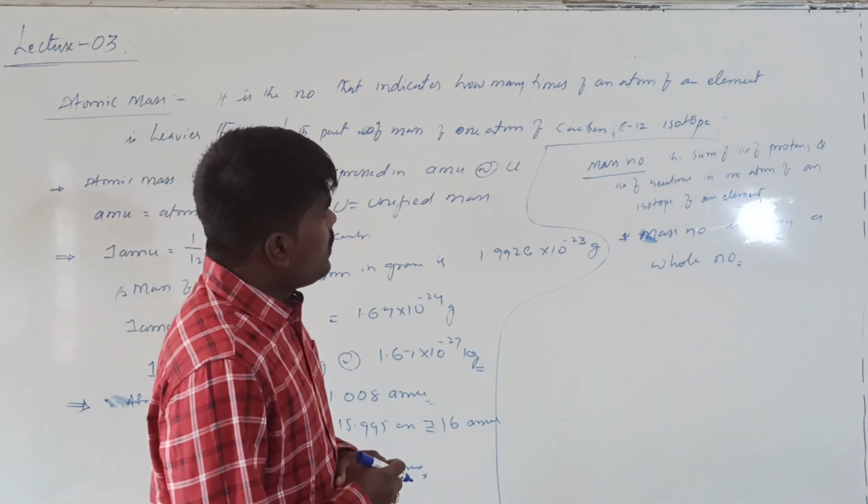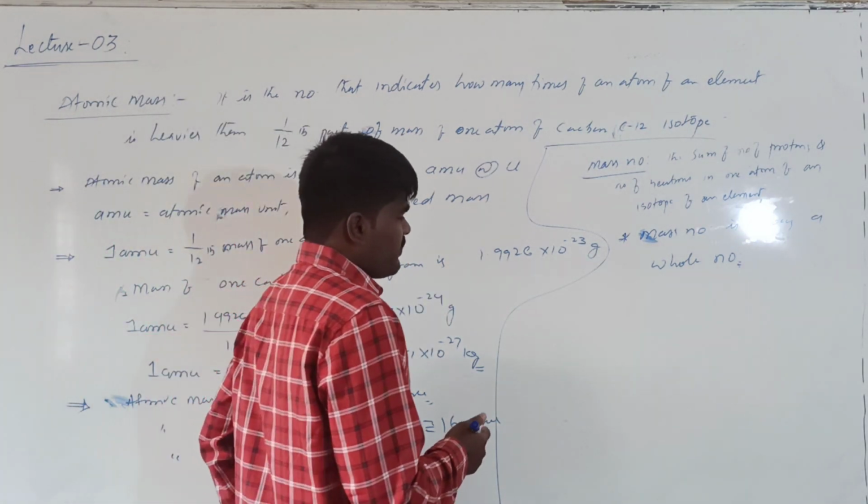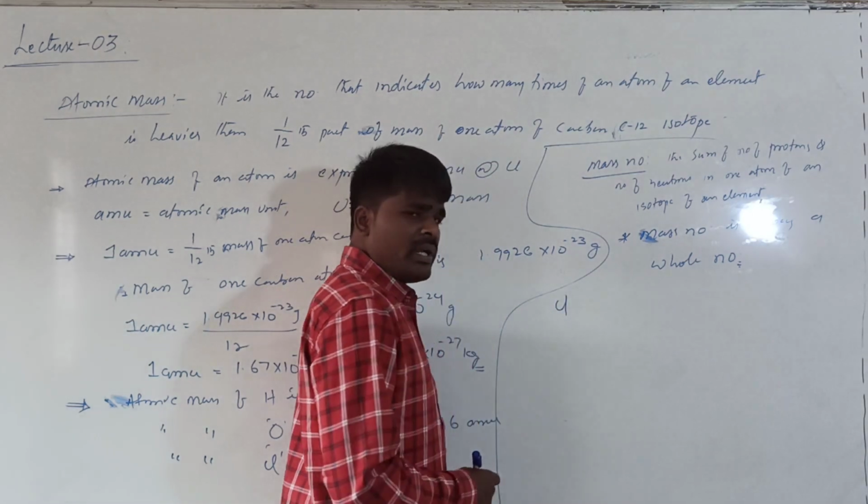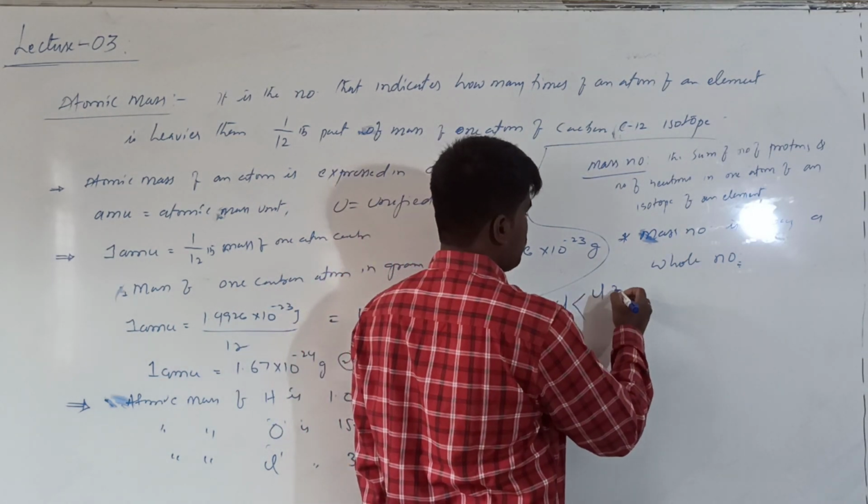Now, let me give you an example of this. Suppose we are talking about chlorine. Chlorine exists in two isotopic forms.